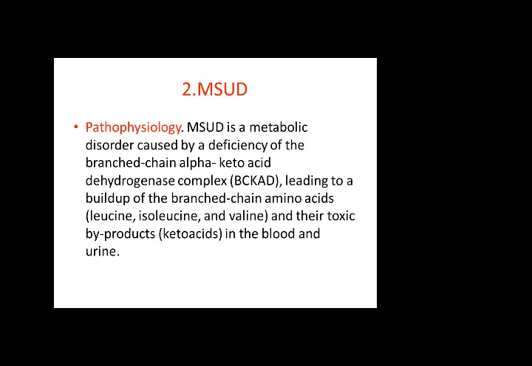And I told you that a maple syrup like smell will come out of their urine, sweat, and from their mouth, because there is accumulation of keto acids in the body. They include leucine, isoleucine, and valine. These are the 3 amino acids which come into it. And you should know which is the enzyme which is deficient. This is branched chain alpha keto acid dehydrogenase. This is the enzyme which is deficient in these people.